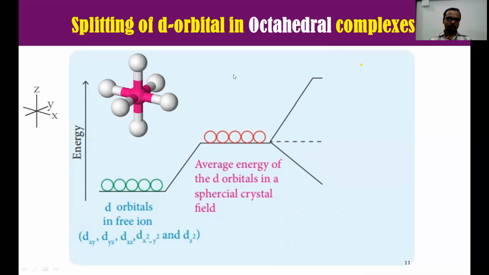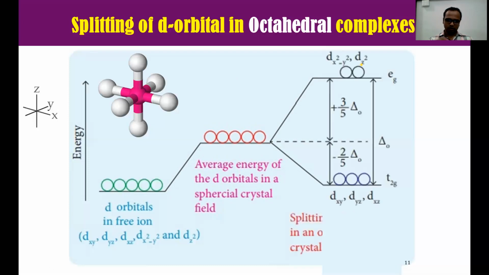Now, what will happen? We have seen in T2G, their lobes are present in between the axes. This means there will be no repulsion, or less repulsion, and due to that they show decreased energy. And for EG, their lobes are present on the axis. Ligands are approaching along the axis. Therefore, there will be more repulsion. Due to that repulsion, their energy will be increased.